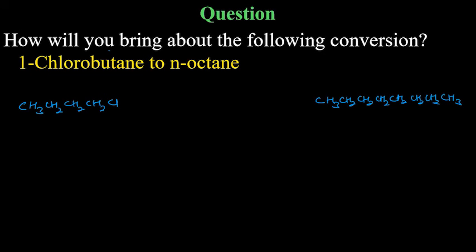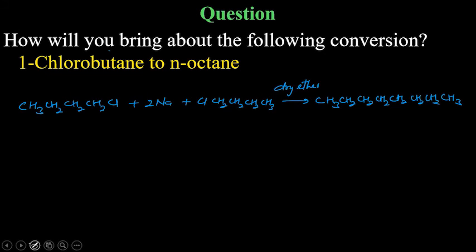So this is just the Wurtz reaction. You get it reacted with sodium metal and another molecule with dry ether. Two NaCl will go away and these two will combine. Remaining alkyl groups will combine to form alkane.